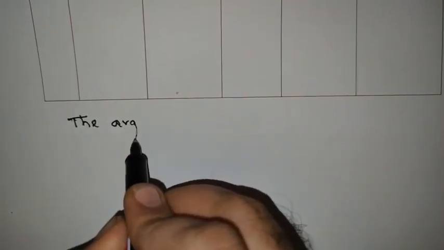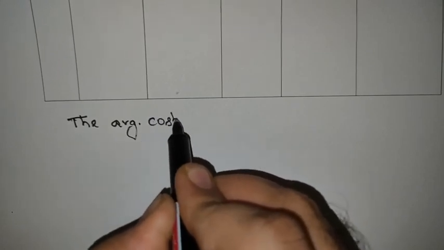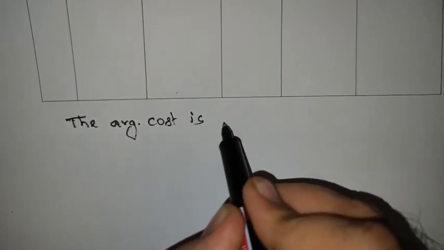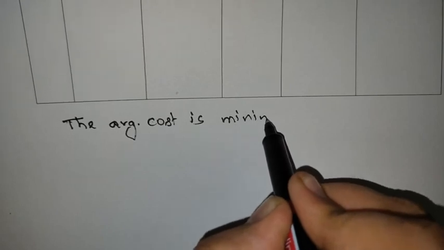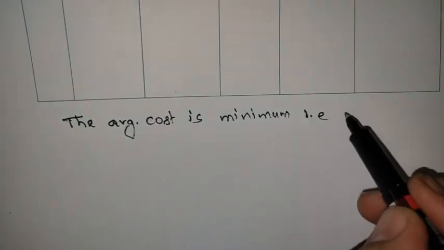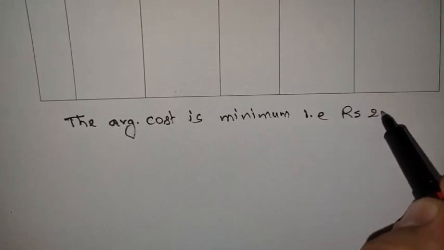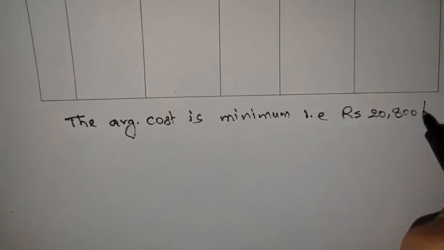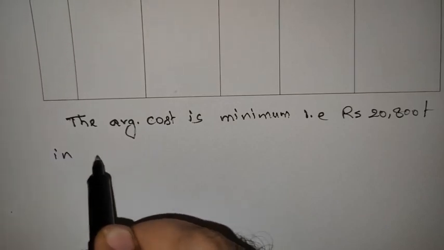So now what we can write here? So the average cost is minimum, that is rupees 20,800 in third year.